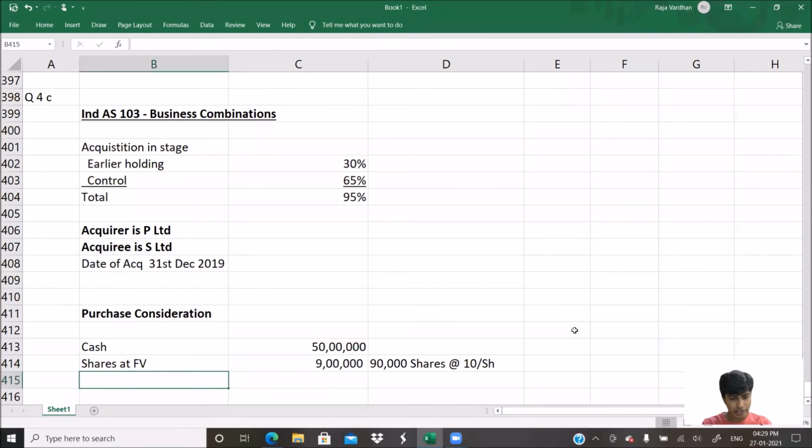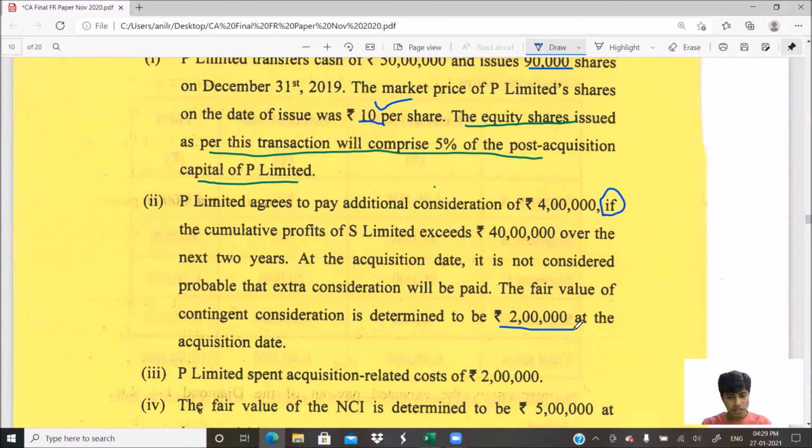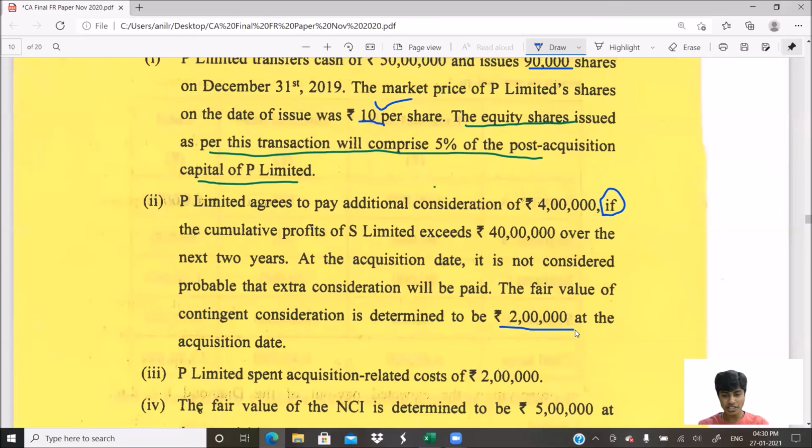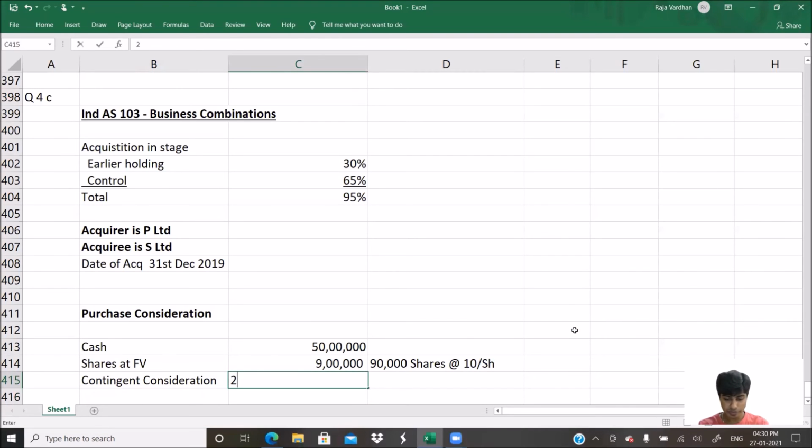What will I write? Contingent consideration. This is not paid. This is not purchase consideration to be paid, but it is purchase consideration for the computation of goodwill. On that day, the goodwill will be readjusted if the conditions are not fulfilled and this consideration need not be paid. Contingent consideration at fair value. How much? 2 lakh. You got it? It's a little important point.